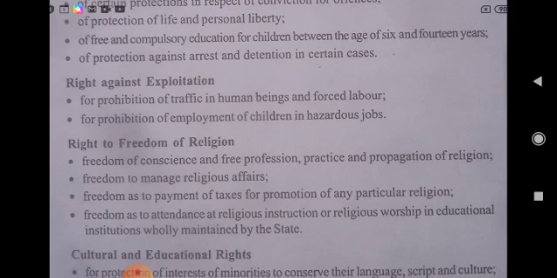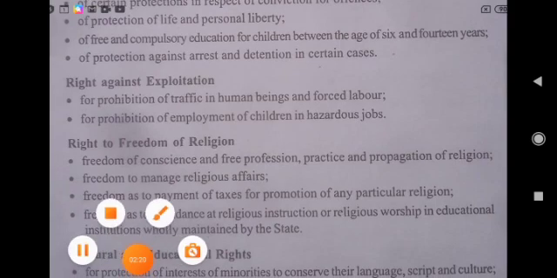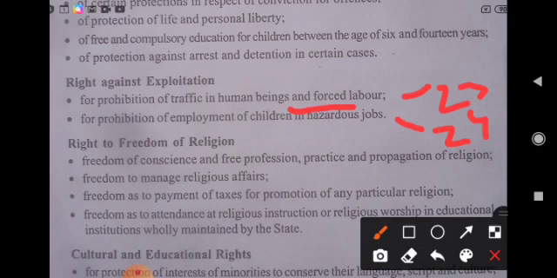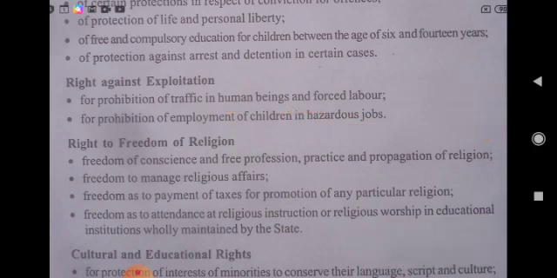Now right against exploitation. This is Article 23, and this is Article 24. Article 23 says prohibition of traffic in human beings and forced labor. Article 24 says prohibition of employment of children in hazardous jobs.